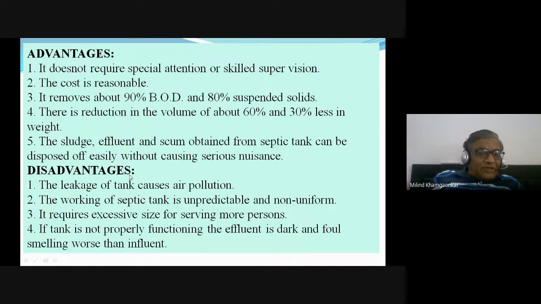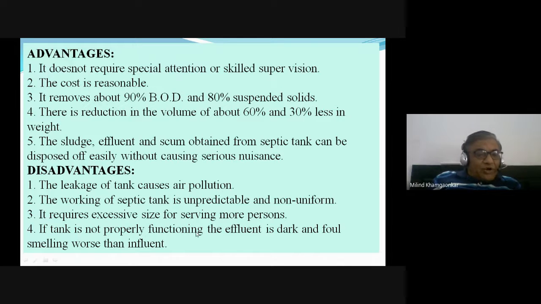Some disadvantages: if due to a constructional fault there are leakages in the slab of the tank, then those leakages cause air pollution. The working of the septic tank is unpredictable and non-uniform. It requires excessive size for serving more persons.